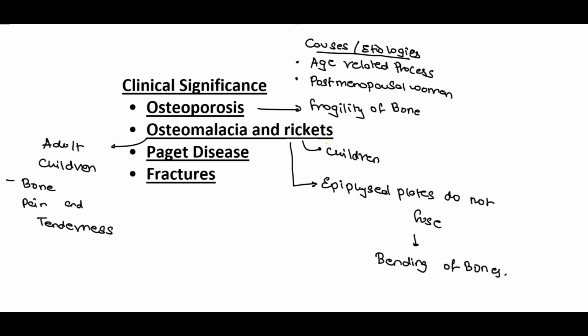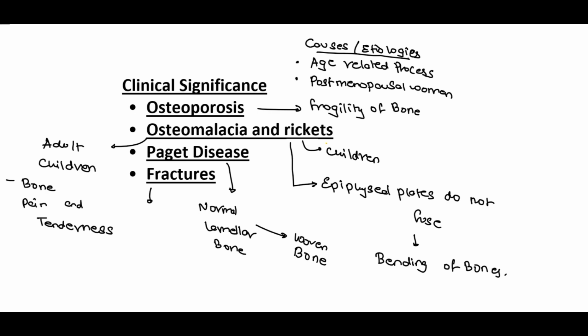So the next disease which we have is Paget's disease. In Paget's disease, the normal lamellar bone gets converted into the woven bone, which is weak as compared to the lamellar bone, and so we can say that it leads to bone deformities and some skeletal disorders. And lastly, we have fractures.